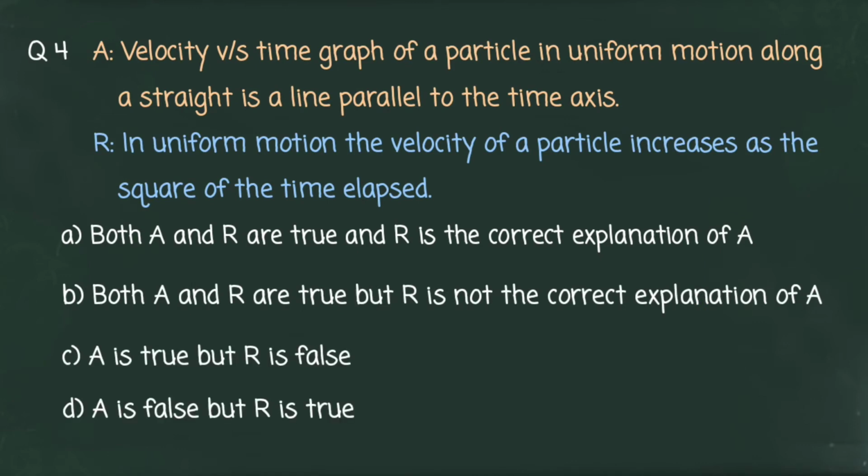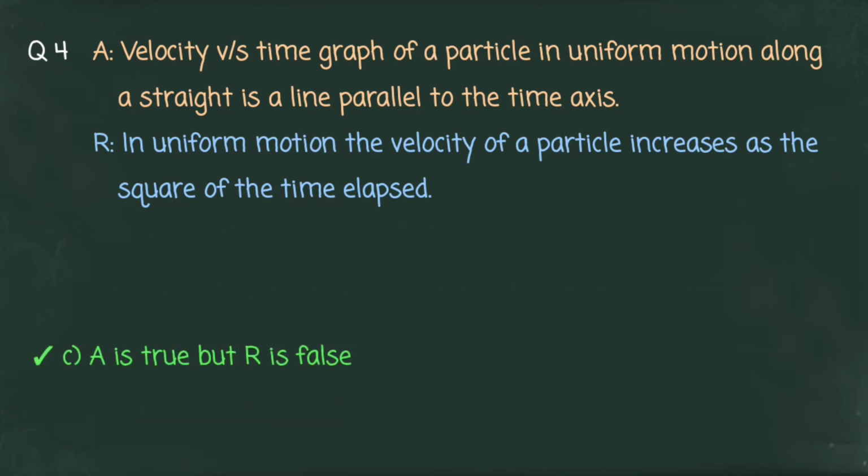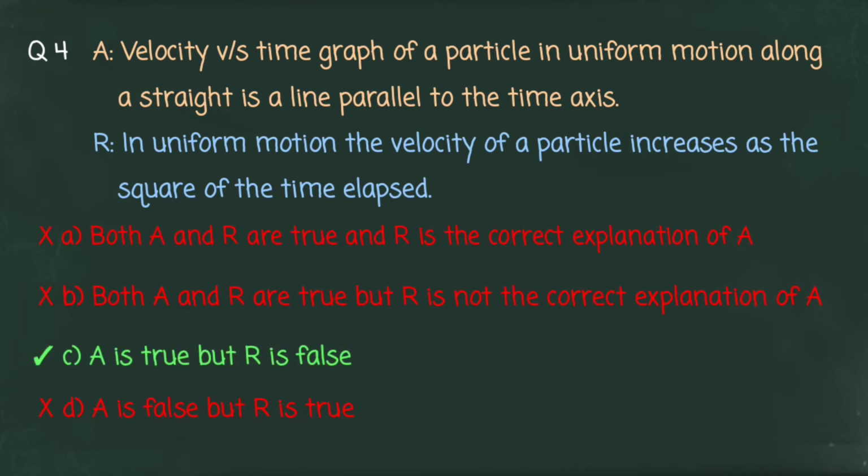Now let us see the next question. Assertion. Velocity versus time graph of a particle in uniform motion along a straight line is a line parallel to the time axis. Reason. In uniform motion, the velocity of a particle increases as the square of the time elapsed. You can select your answer. Now let us see the correct answer. Option C is correct. That is, assertion is true but reason is false.